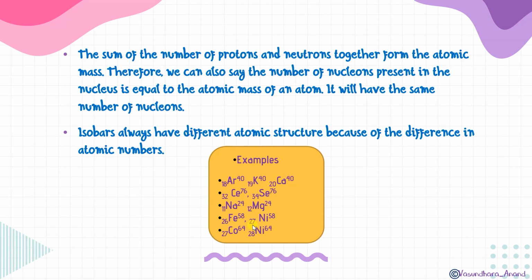So examples of some isobars are argon 18, 40, potassium 19, 40, calcium 20, 40. In all these three, you can see that the mass number, or you can say the number of nucleons, is 40, while the atomic number is here 18, here 19, and here 20. That is different. Similarly, another example, say this is selenium 76 and germanium 76. This is selenium, SELENIUM, selenium 76.